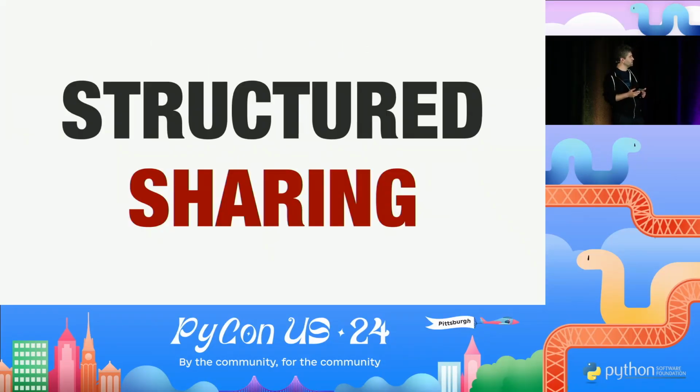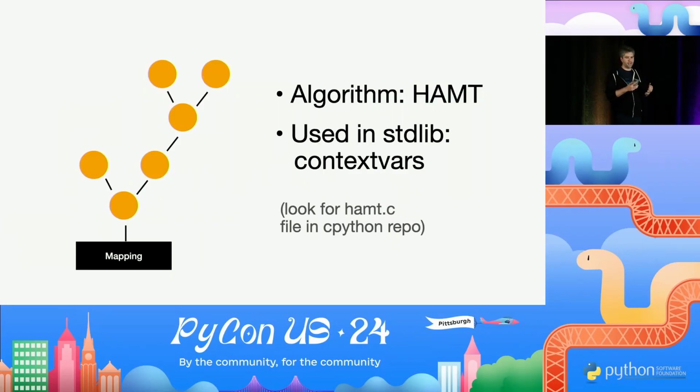This is called structural sharing. And this is what will help us a lot with our subinterpreter magic. The actual algorithm is called HAMT, which stands for Hash Array Mapped Trie. I actually implemented this data structure for Python. It's in the Python standard library, but it's kind of hidden. It's used to make the contextvars module work.